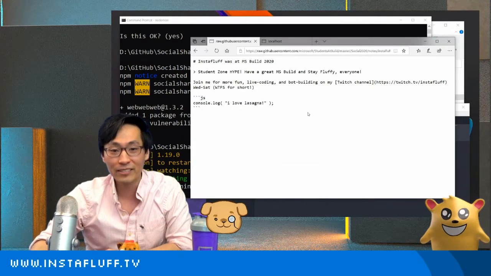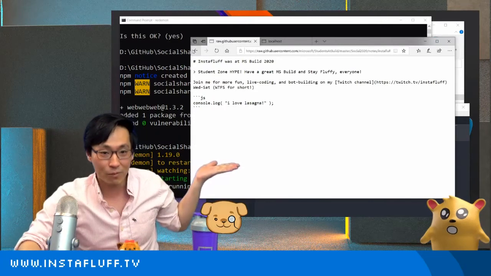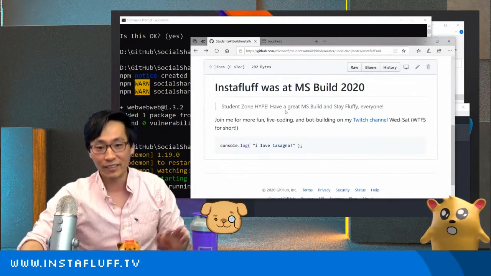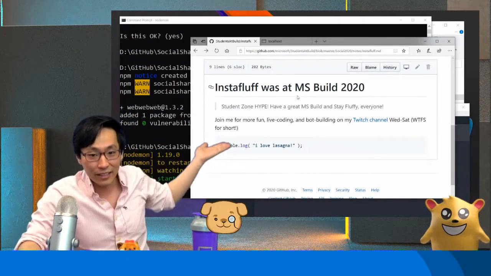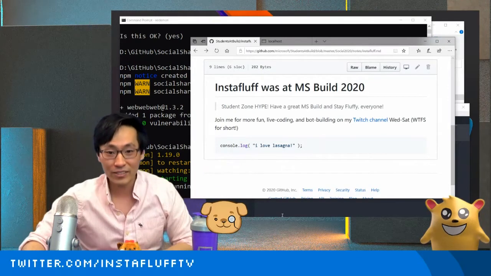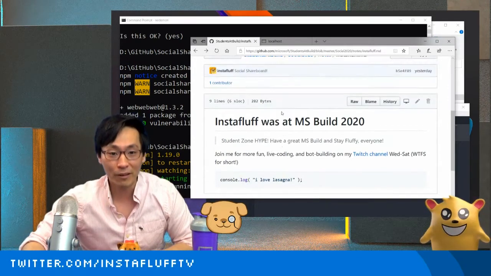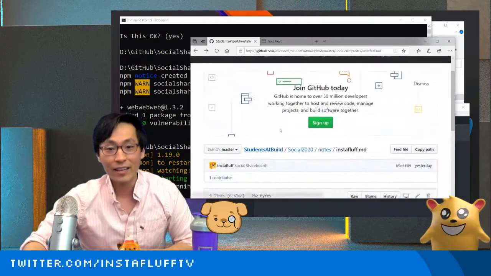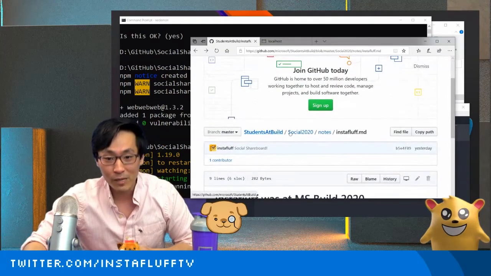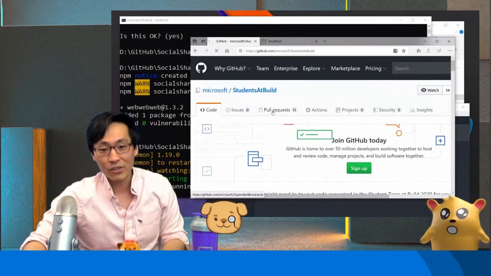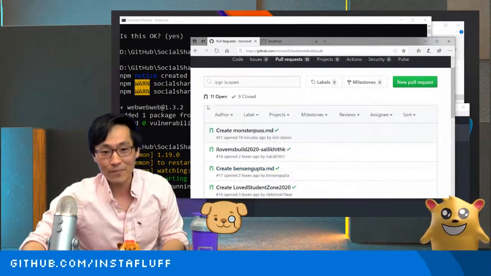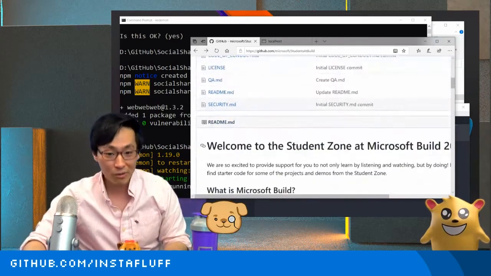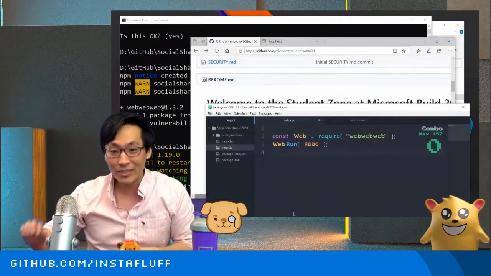What's cool about Markdown is you can use this simple text format that's still readable as text, and then have it look formatted like this, with a giant title, a quote, and code. We're going to make a Shareboard where everybody creates a Markdown file like this. Mine is instafluff.md, and in a later session tonight, I'll show you how you can create a pull request. We have a bunch lined up where you can do exactly that, and we'll put them all together and compile them into a social Shareboard where everyone can say, hey, look, I was at student zone.